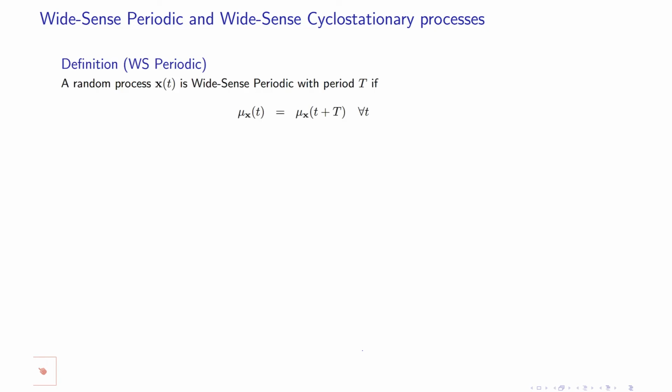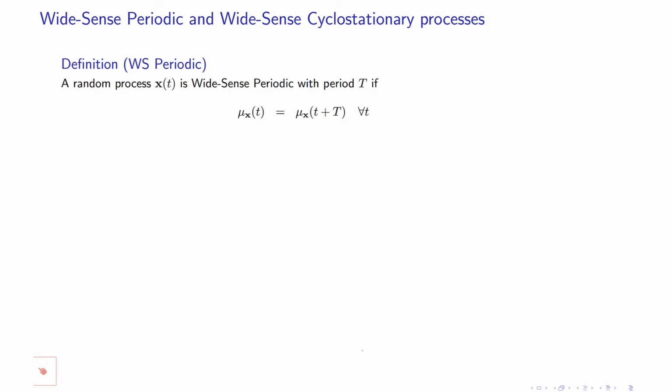Another class of definitions that you may need, particularly if you work in communication systems, are wide sense periodic or wide sense cyclostationary. These two classes are more specific to the case where you have some periodic signals and then they are modulated with a stationary signal, like in a communication system.